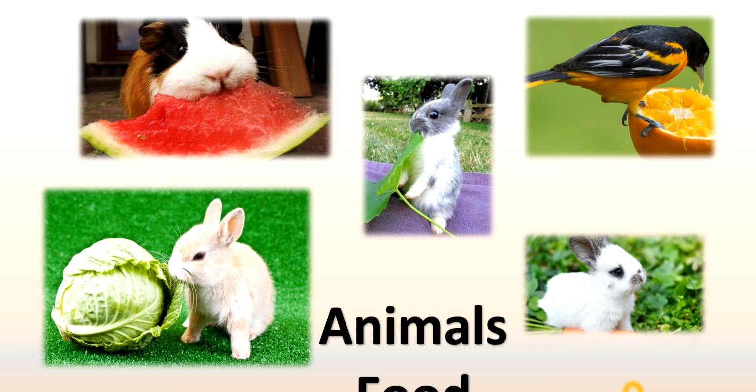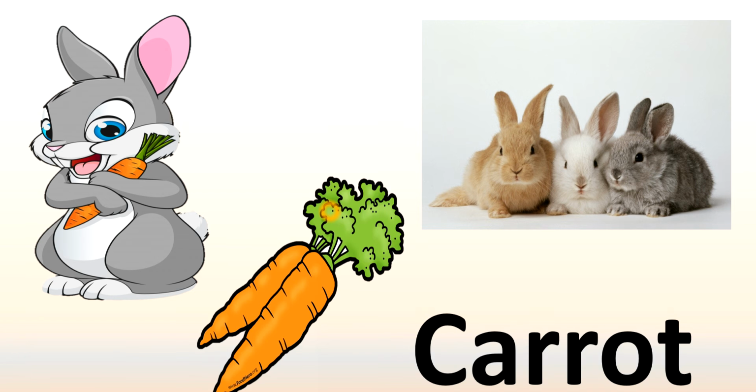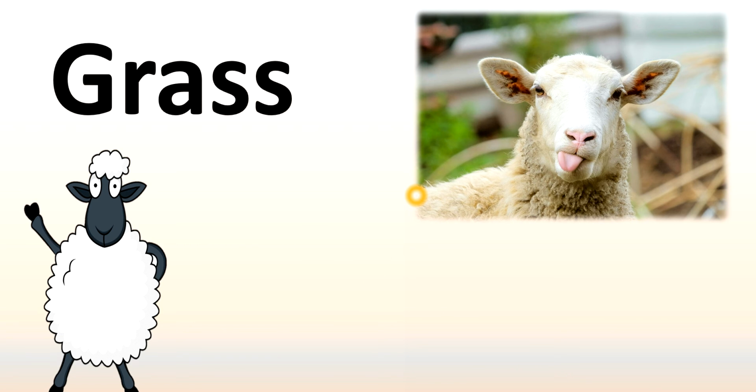Today we will see what the animals' food is, what the animals eat. Okay, let's see here. Now we have the rabbit. What does the rabbit eat? The rabbit eats carrot. What does the rabbit eat? Carrot. Yes, bravo. Carrot.